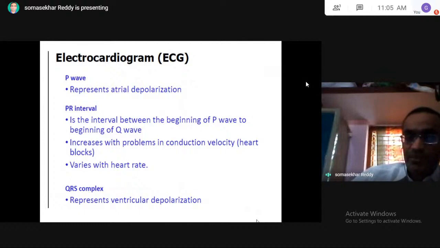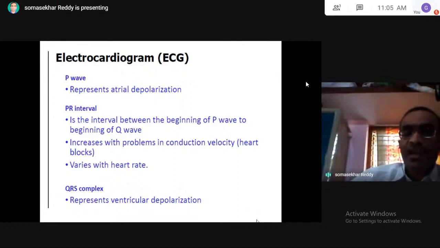If any person has problems in their conduction velocity, that means heart block, that interval will be increased. If any person's heart has problems in conduction velocity, in those cases there is an increase of the PR interval.